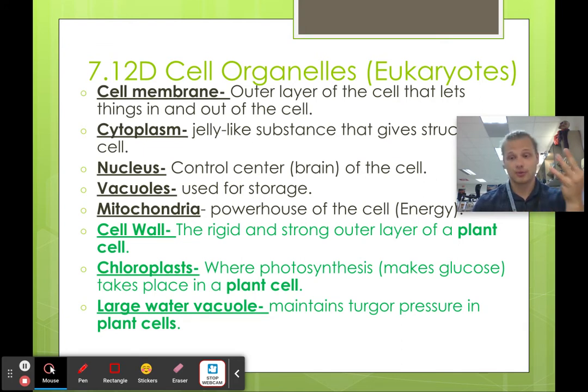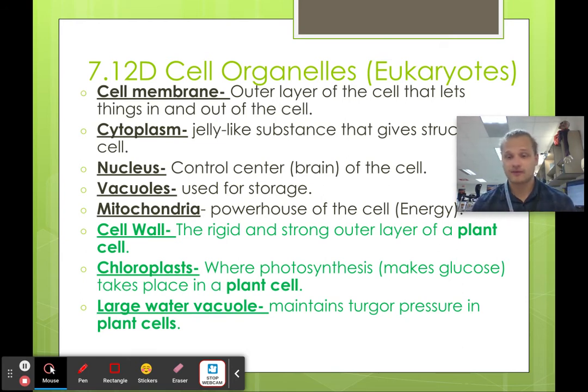The three green ones are important, because this is how you determine if a cell is a plant cell or an animal cell. The green ones are only in plants. So if you see a cell wall, chloroplasts, or a large water vacuole, it's got to be a plant. The cell wall is rigid and provides structure. Think of the stem of a plant, really rigid until you crack it, and you can hear it snap. That's because the cell wall, the cellulose, is structured to keep the plant solid.